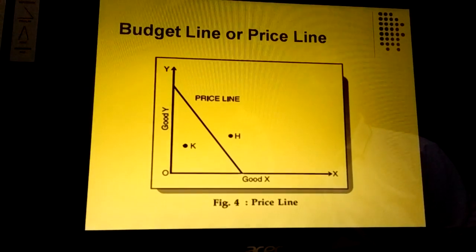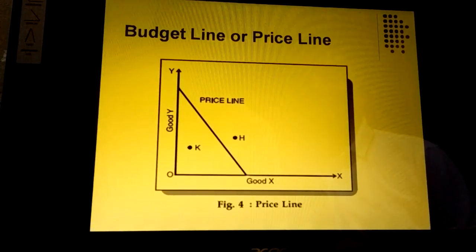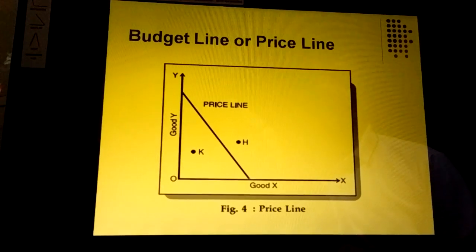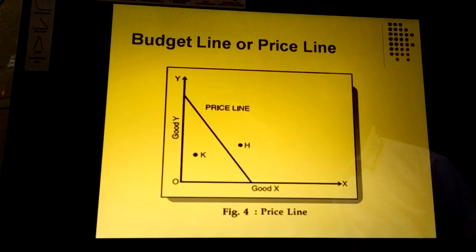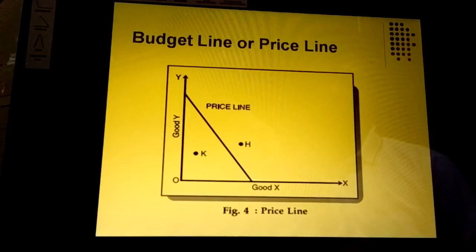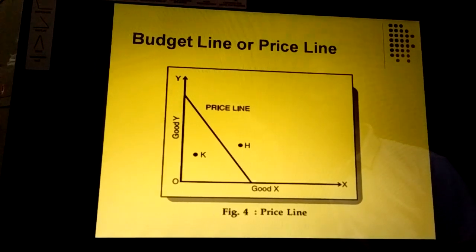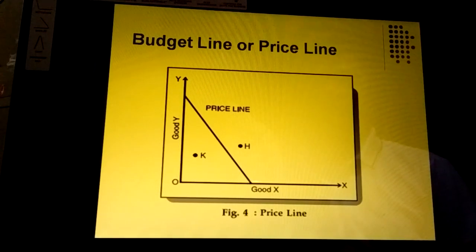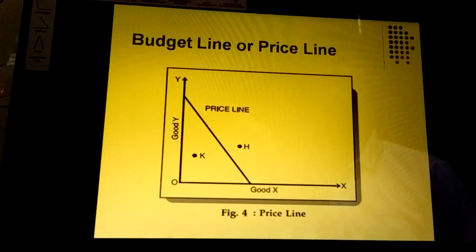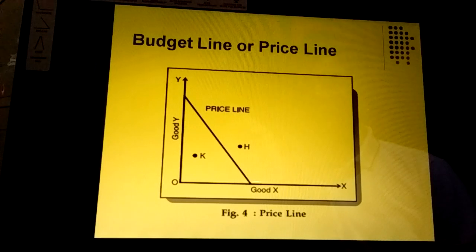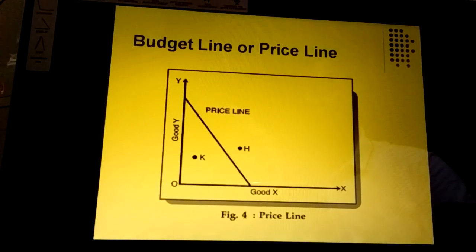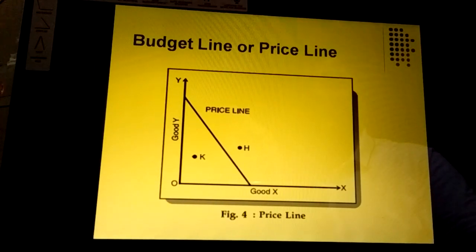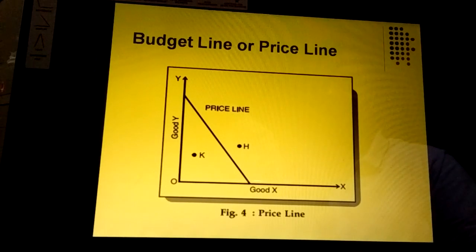In the curve we can see at point K, the consumer will have less satisfaction because he is getting less combination offered to him at the higher price line, while at point H, because it is on the higher indifference curve, the consumer will have the higher level of satisfaction. So here is the price line which has to be taken into consideration, and if somebody wants to draw an indifference curve, it has to be drawn on the same budget line.